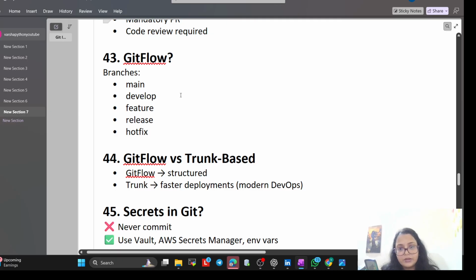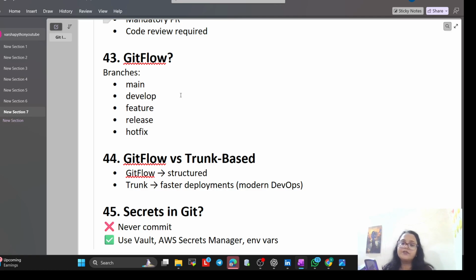Now, git flow versus trunk based. Git flow means structure, trunk means fast deployment. What does it mean by trunk based? So in modern startups, we all push to main 10 times a day. Okay, it will be faster, but you need very good automated tests to prevent disaster.